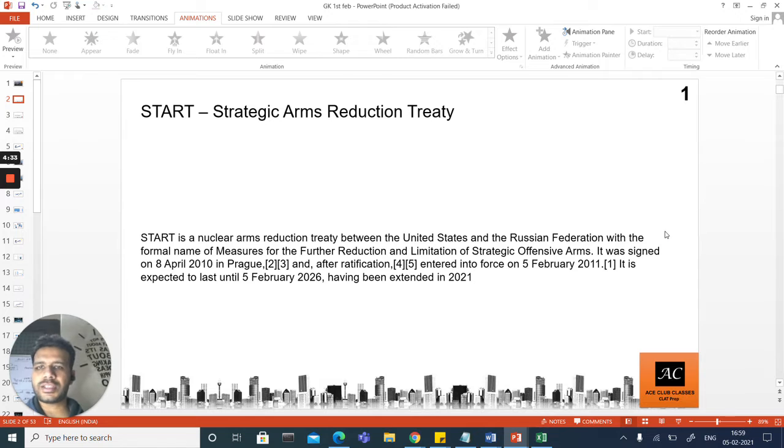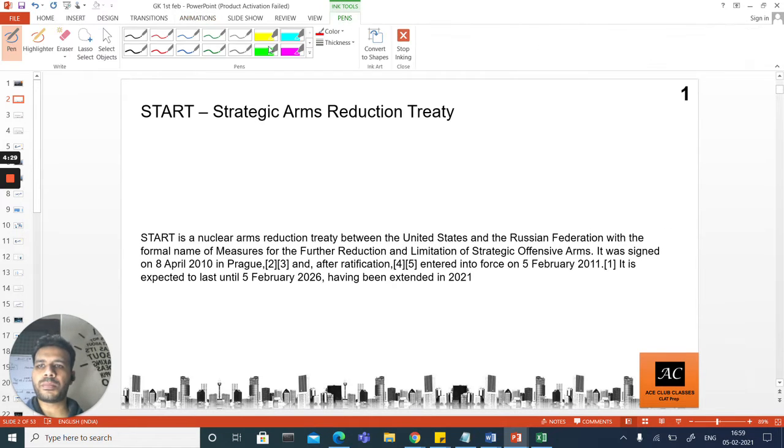Starting with START. START is a Strategic Arms Reduction Treaty. So what we need to understand is a few things out here. Let me get the highlighter so that can help you understand. So START is Strategic Arms Reduction Treaty. There could be questions around what this START is, but when it comes to CLAT, they want to get into detail. They would not ask you what is the meaning of START. They would more ask you what START stands for.